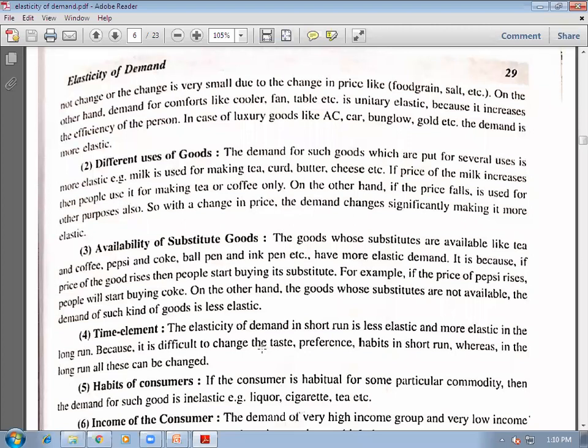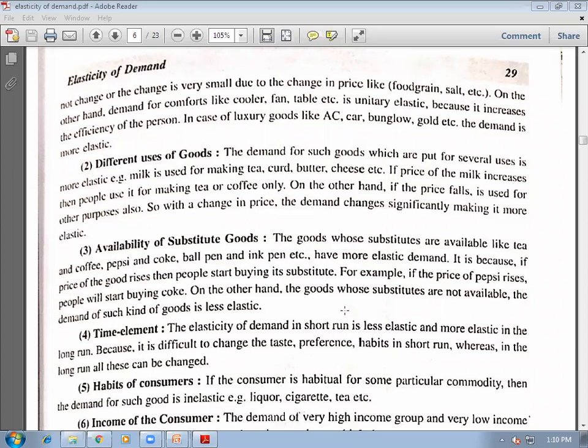But if the product is demanded for the longer run, then demand is comparatively more elastic, like durable goods, refrigerator, car, which can be used for longer period of time. Demand for these products is more elastic as compared to demand for the products which are used in shorter run.